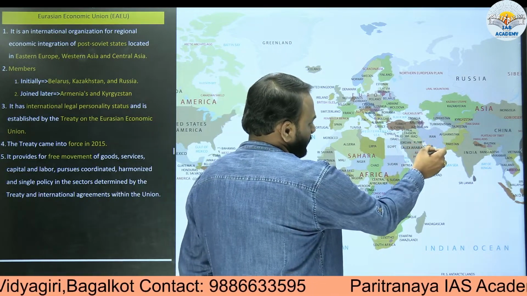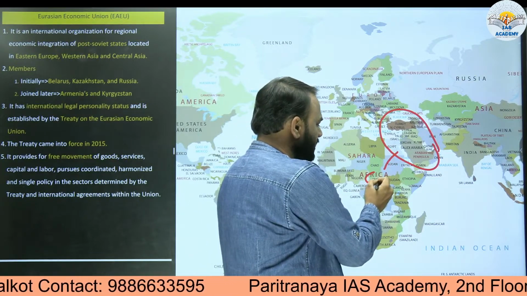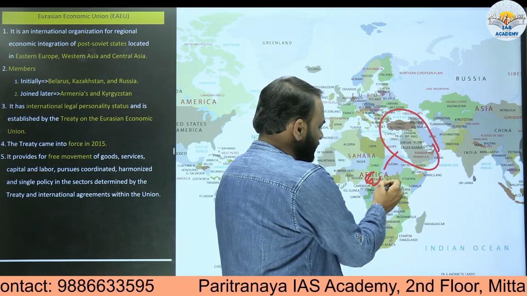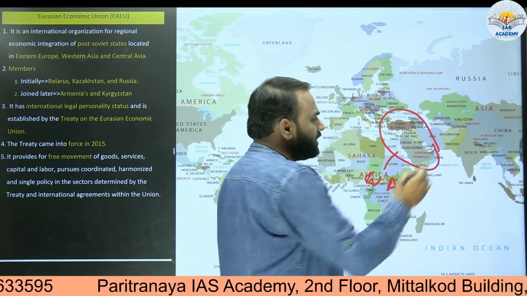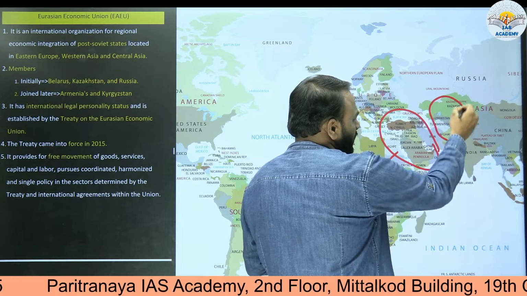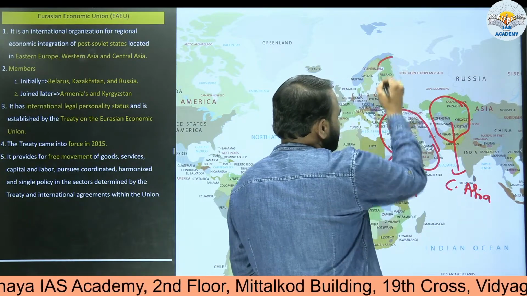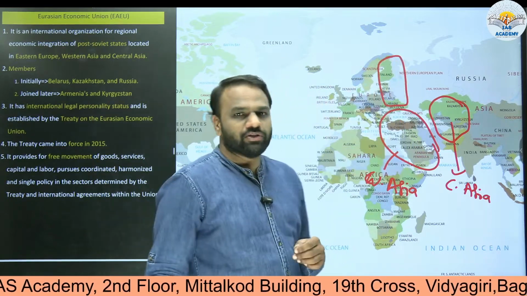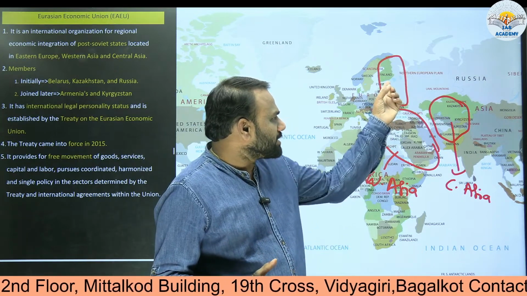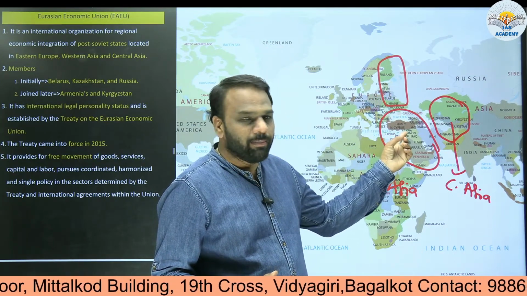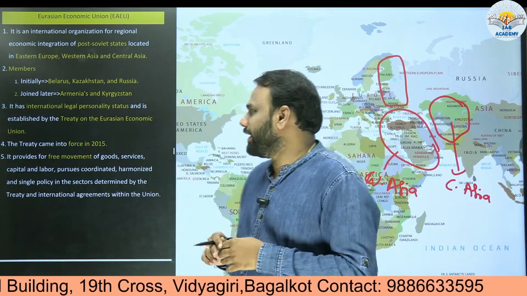Roughly this region is called Central Asia. Not Central Asia, it is West Asia, and it is also referred to as the Middle East. And the region present over here is called Central Asia. And this is what? Eastern Europe. So among the members of Eurasian Economic Union, a few are present in Eastern Europe, a few in the Middle East, that is West Asia, and a few in Central Asia. This is what they want to indicate.